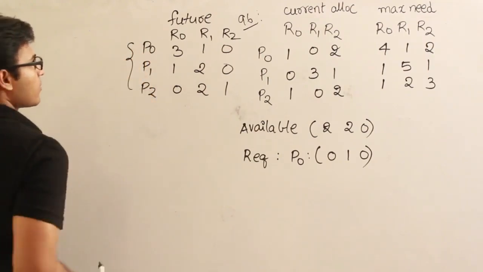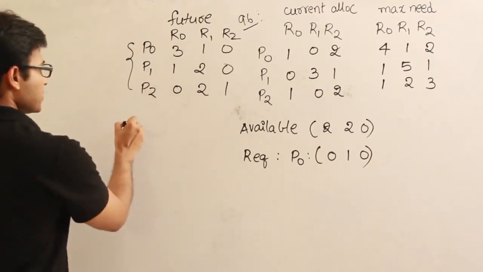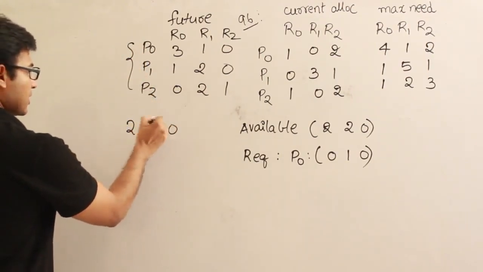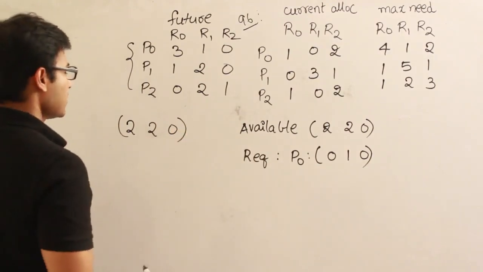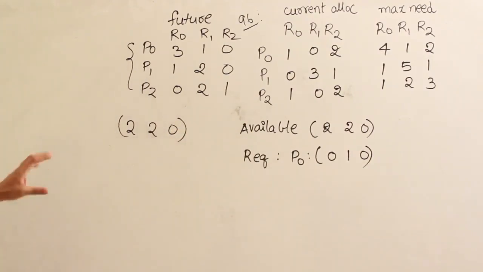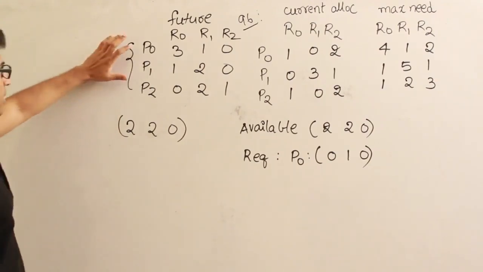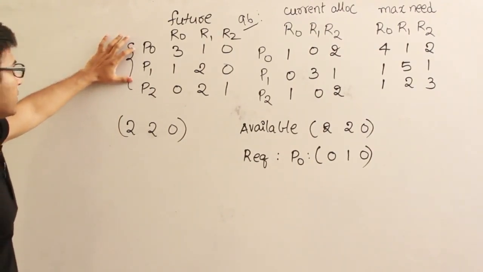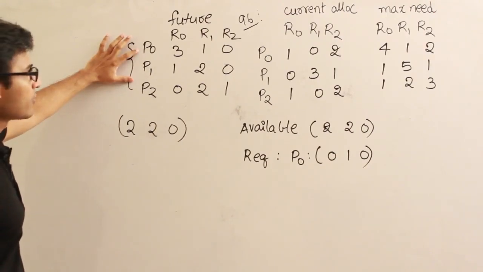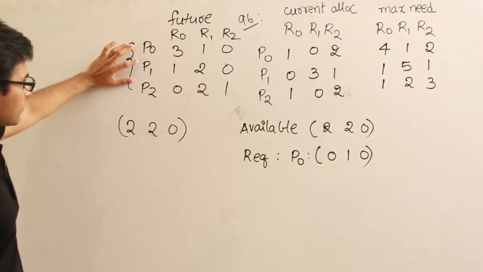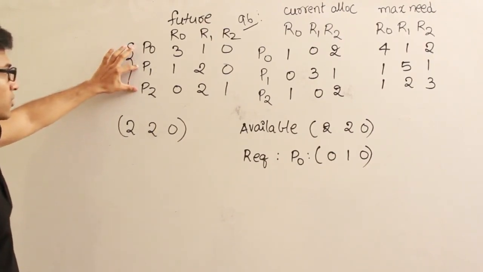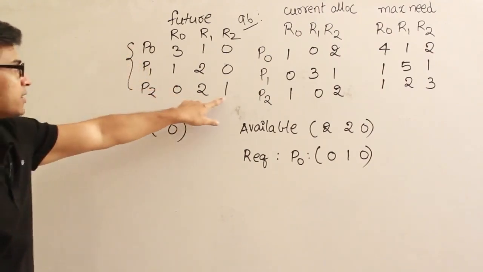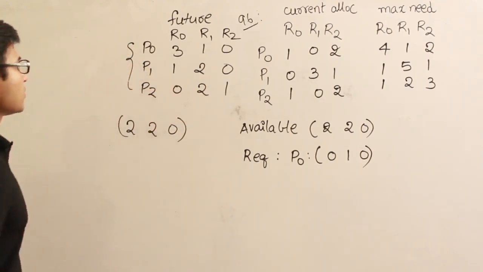Fine. Now using the available, which is 0, 2, 0, this is the available which they have given. Now they are asking whether the state is safe or not. So let's see whether this one is safe or not. So using 0, 2, 0, can you satisfy any of these needs? You cannot satisfy P0, and P2 cannot be satisfied because it is 1. You can satisfy only P1.